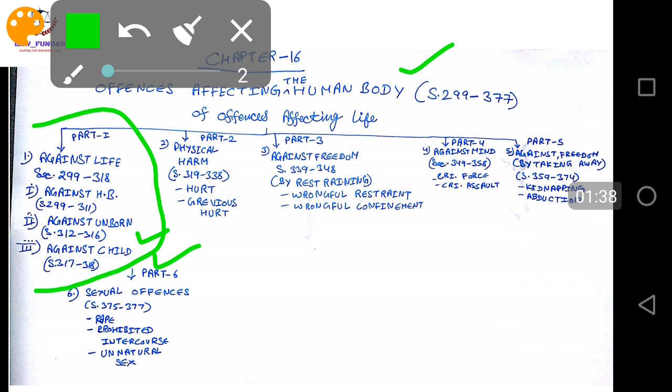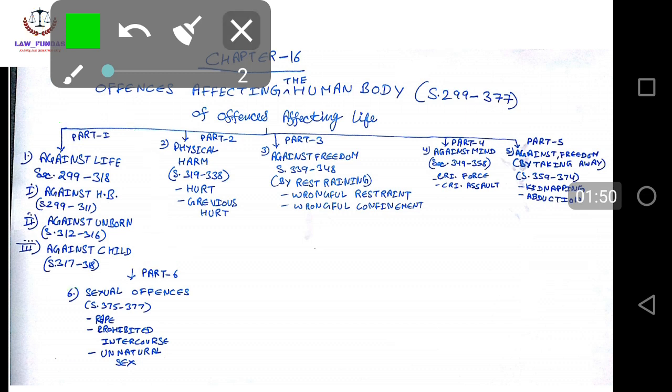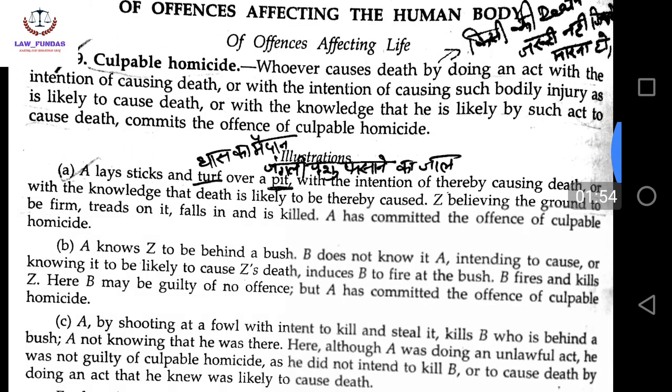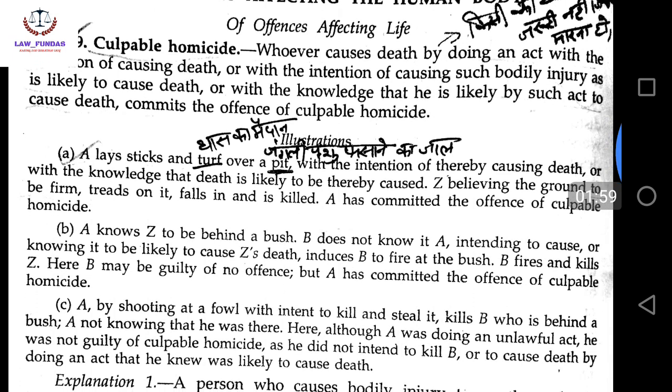First of all, we're starting to cover culpable homicide. Culpable homicide means whoever causes death by doing an act with the intention of causing death of a person. Friends, here we can see that whoever, any person, causes death by doing an act with the intention of causing death.